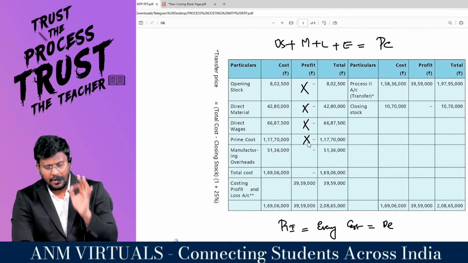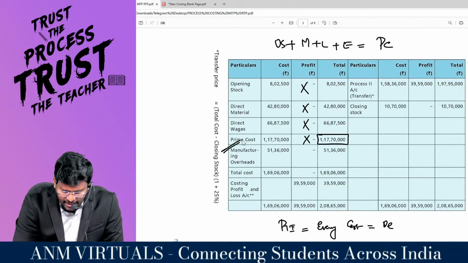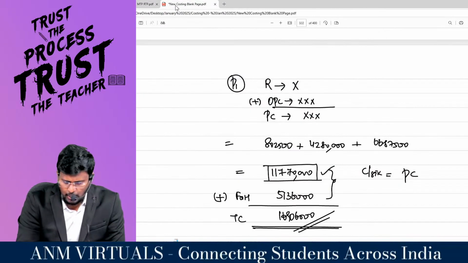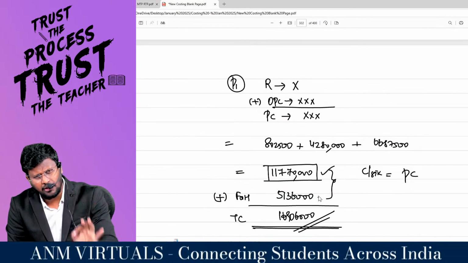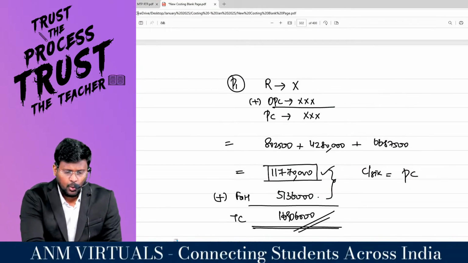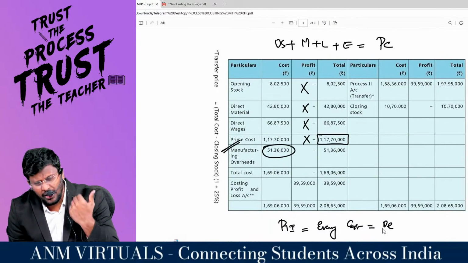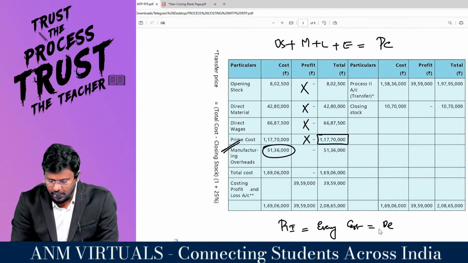So prime cost is reflecting at cost. Add factory overhead, which comes to 51,36,000. This 51,36,000 has been incurred by the first process. That means it is only own cost. So profit will not be included there, my dear lovable students.